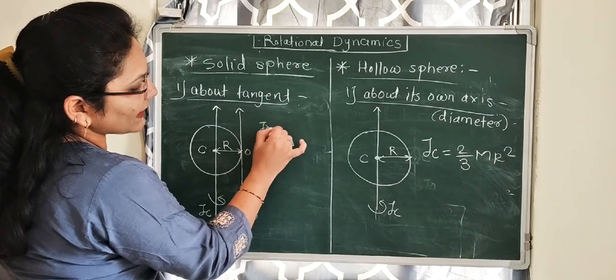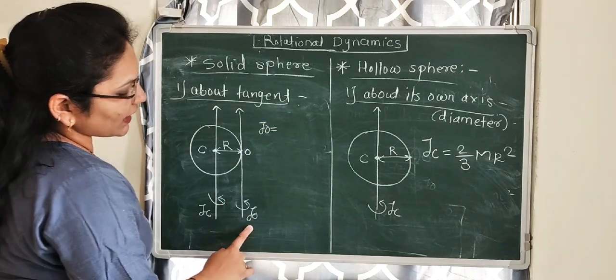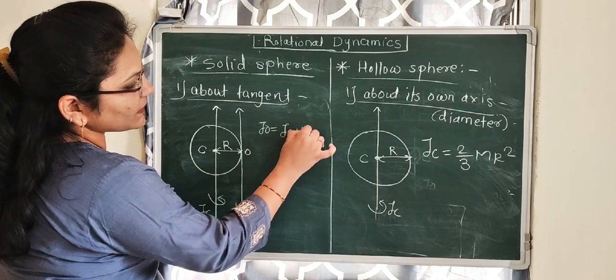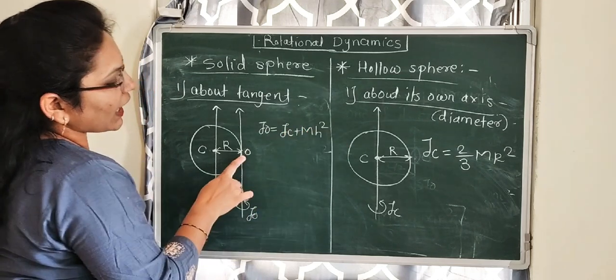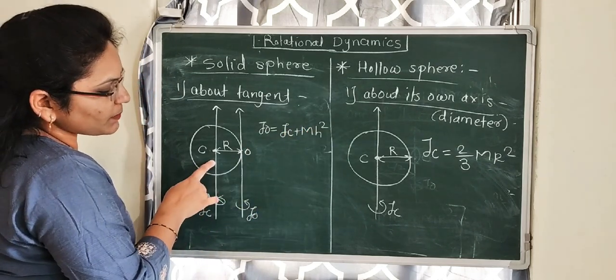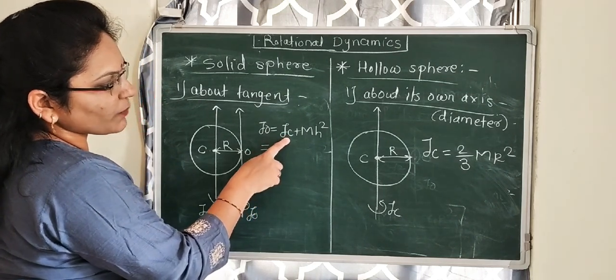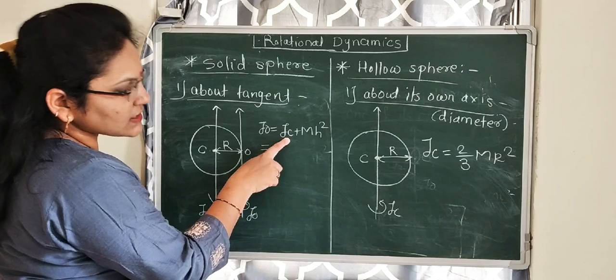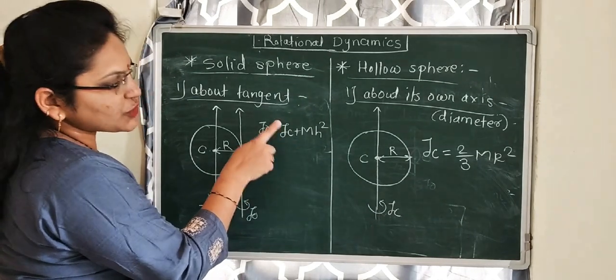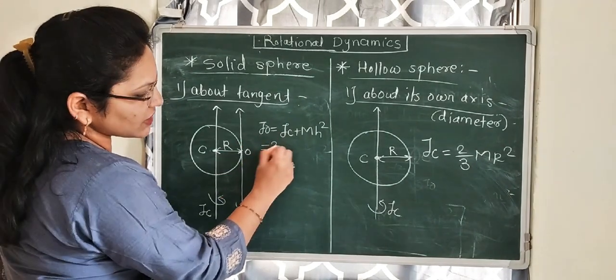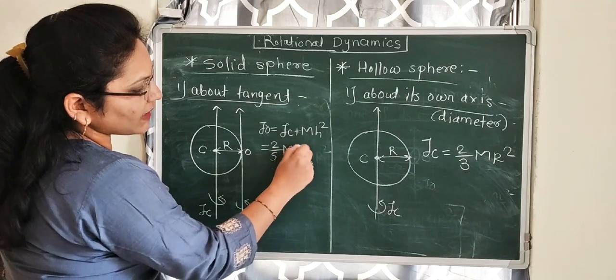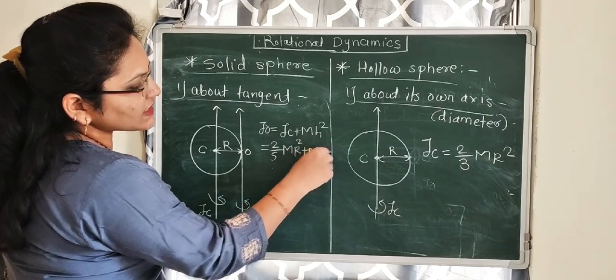We know the parallel axis theorem, which is IO equal to IC plus mh square, which is equal to IC, meaning the moment of inertia about the axis passing through the center, which we have seen earlier, which is 2 by 5 mr square, plus mh square.